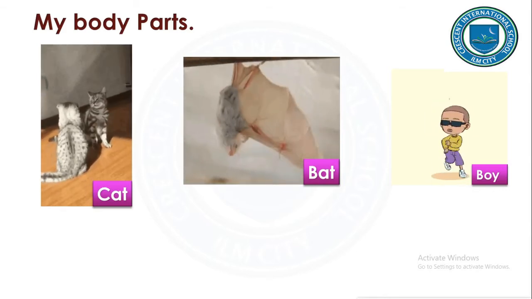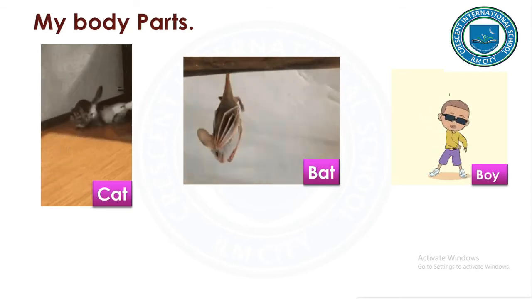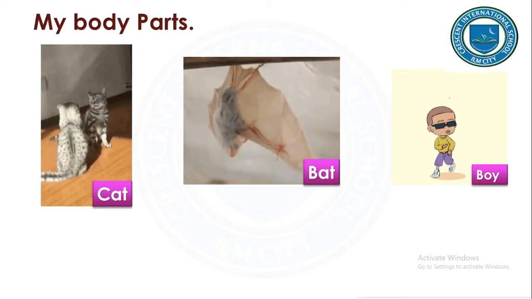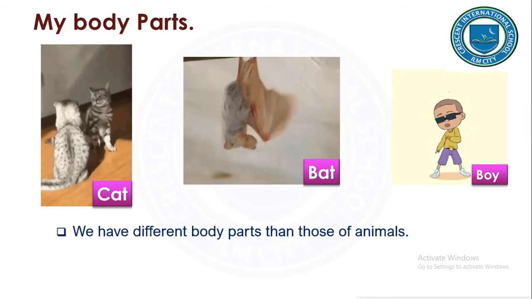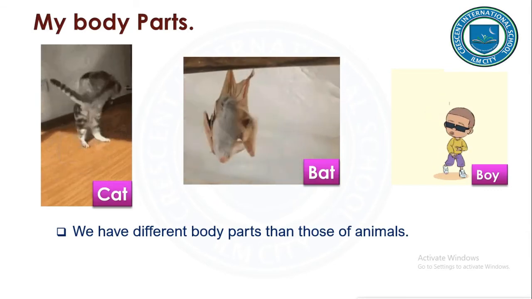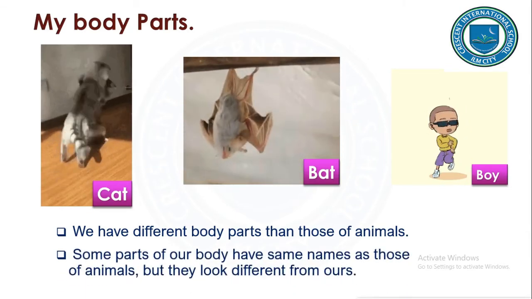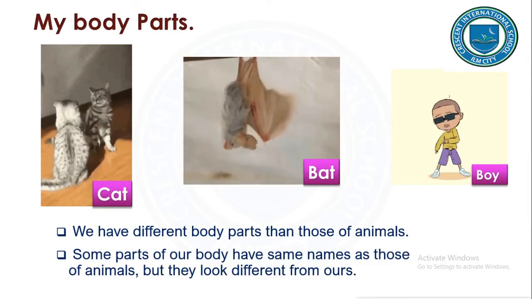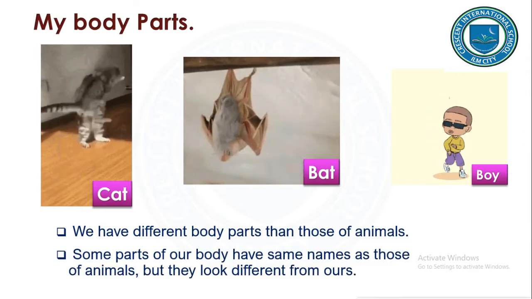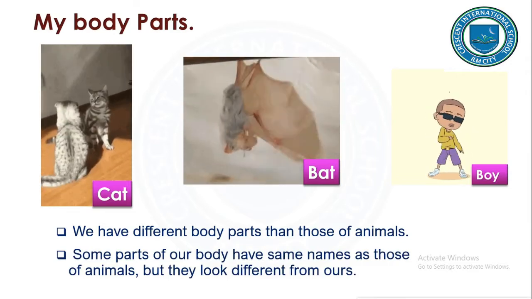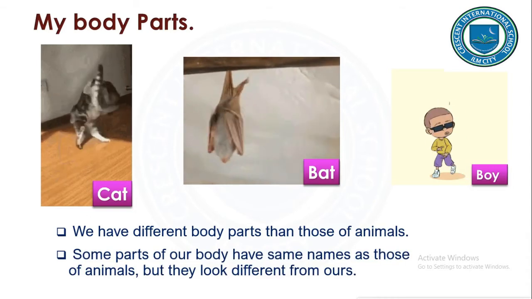No. Do we all have the same type of body? We have different body parts than those of animals. Some parts of our body have the same names as those of animals, but they look different from ours.